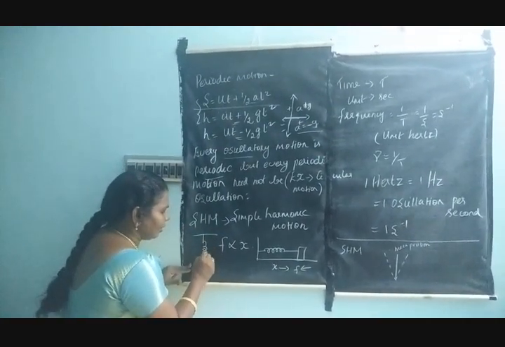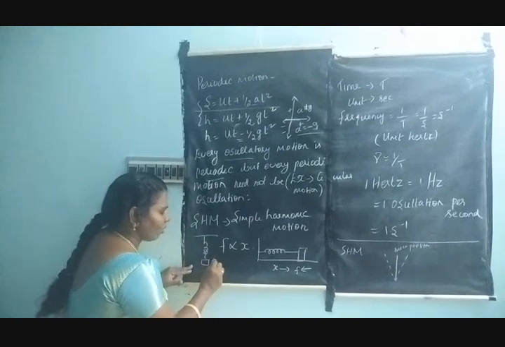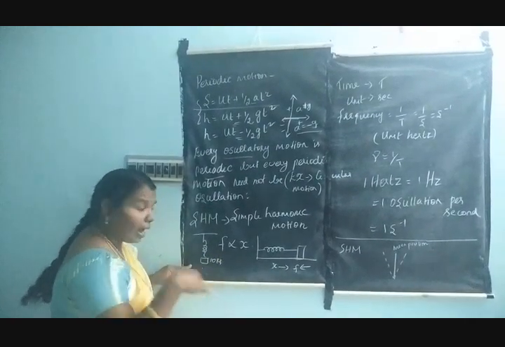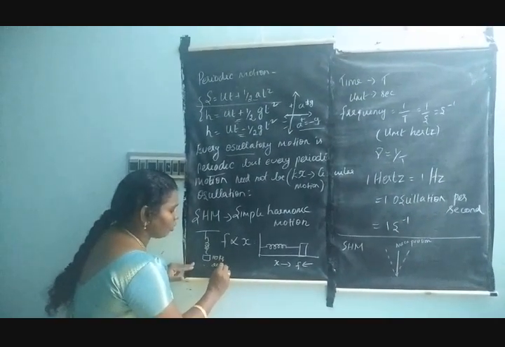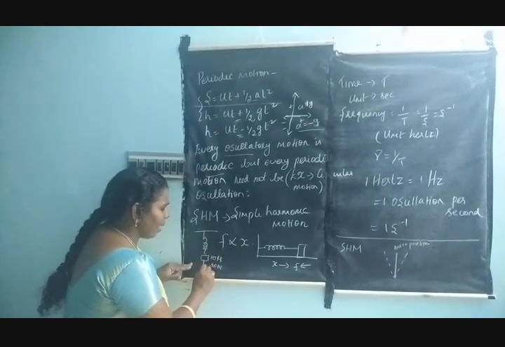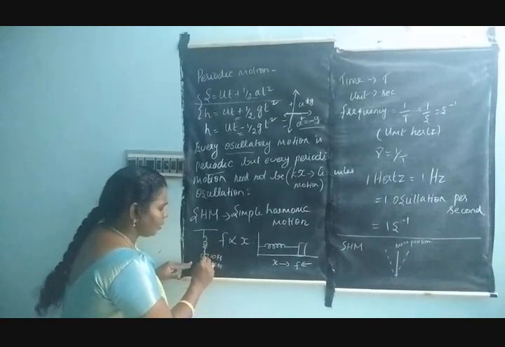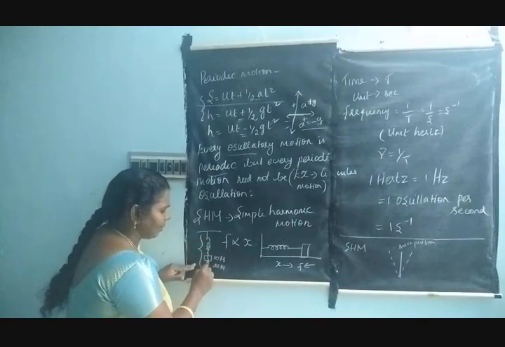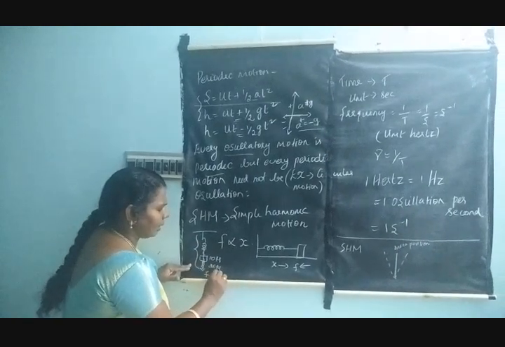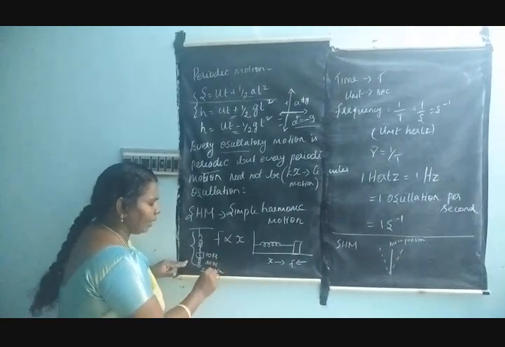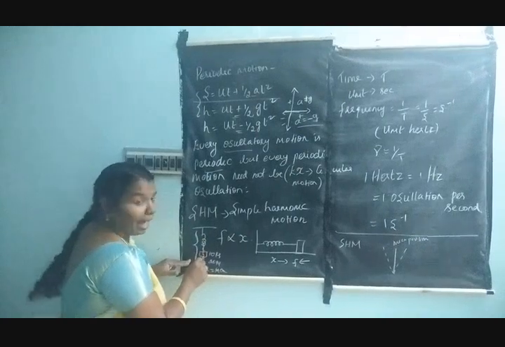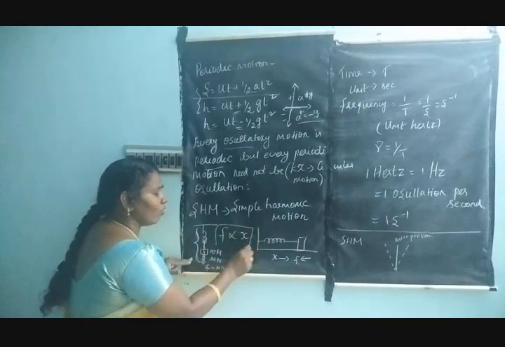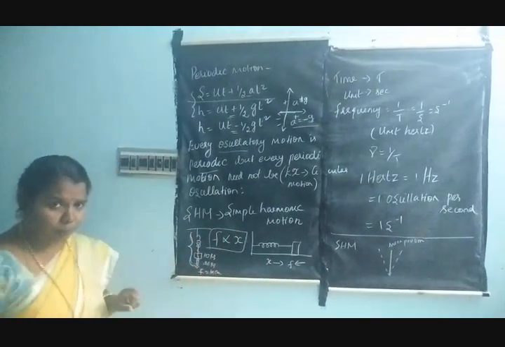Let us imagine this is a mass. First I take a 10 kilo mass, and the second time I increase the mass to 20 kilo. What happened? This mass goes downwards, and the displacement also increases. So when I increase the mass, F is equal to ma, the displacement happens. So this is called: the force is directly proportional to displacement.